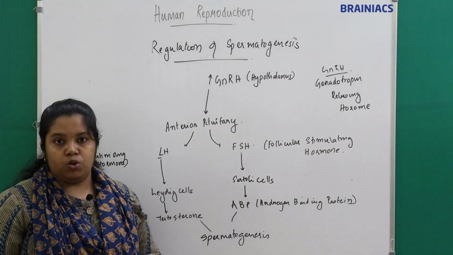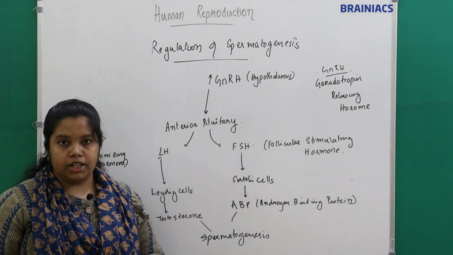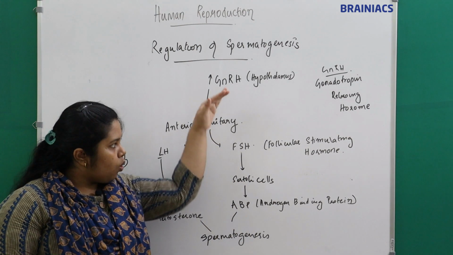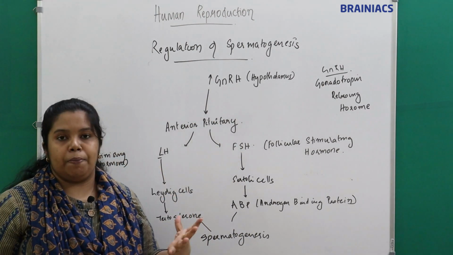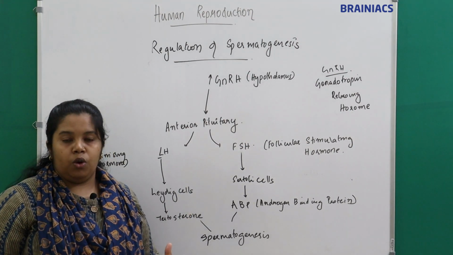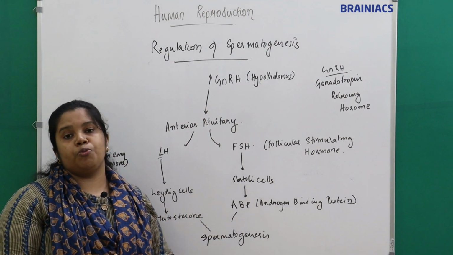Understand? So if this is occurring this way, what happens if we have sufficient testosterone to produce sperms?